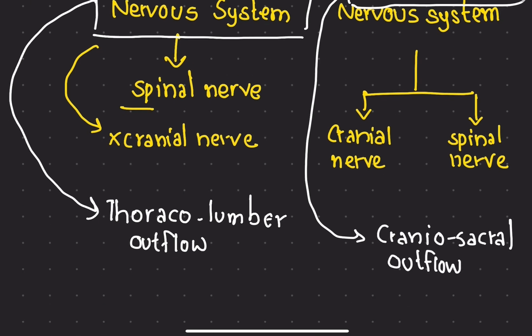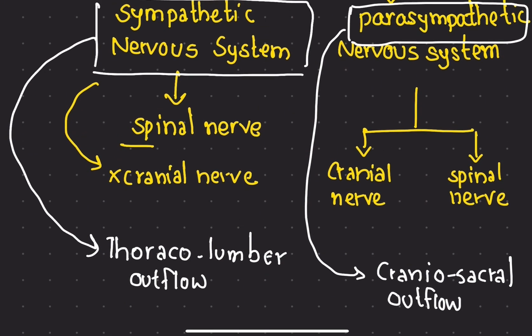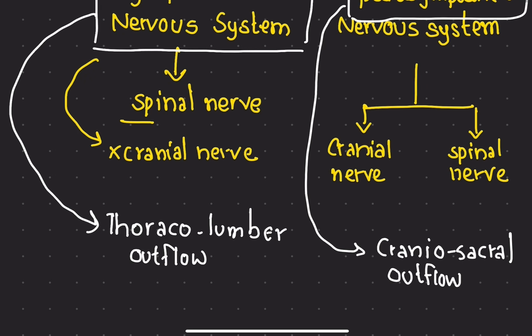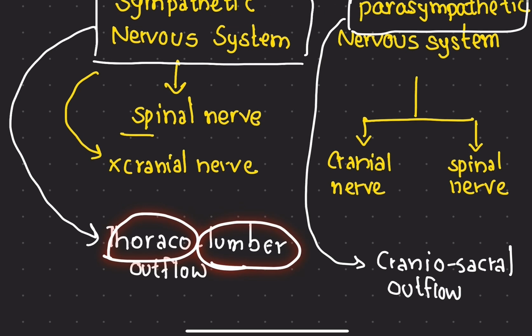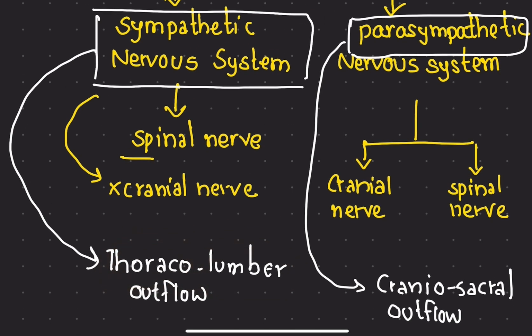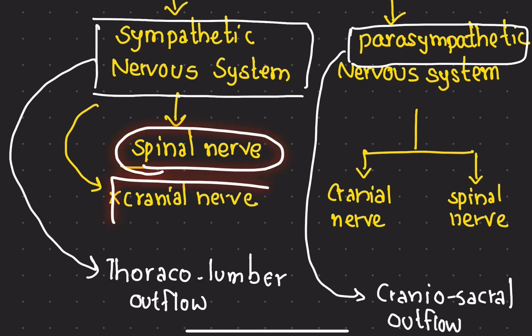As we can see, the outflow of the sympathetic nervous system is thoracolumbar, so it includes the thoracic spinal nerve and also the lumbar spinal nerve. That's why we see that the sympathetic nervous system includes only the spinal nerve, not the cranial nerve.